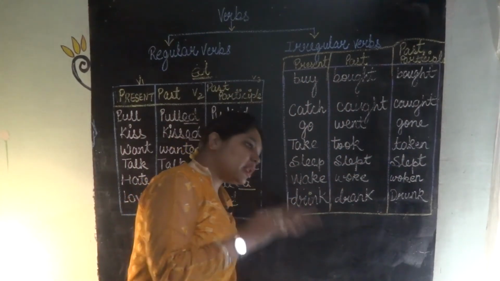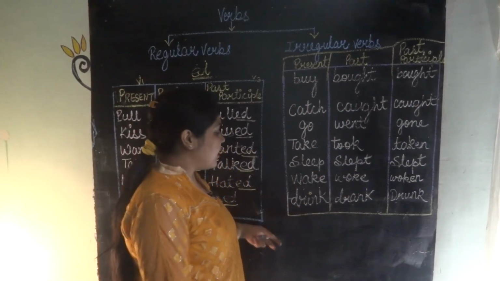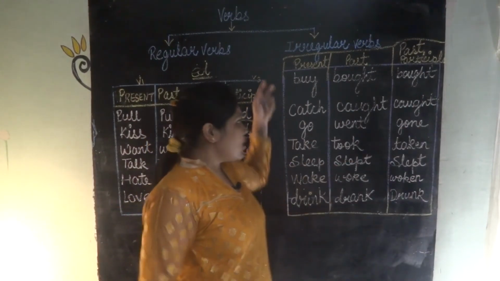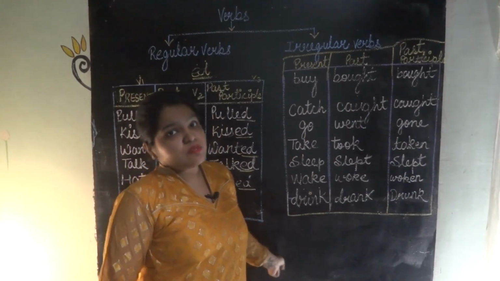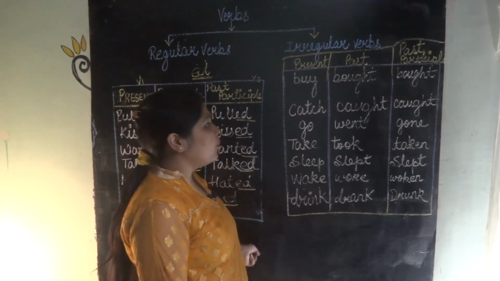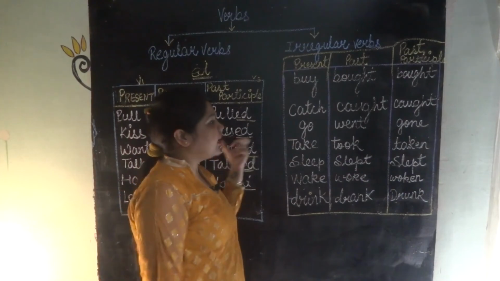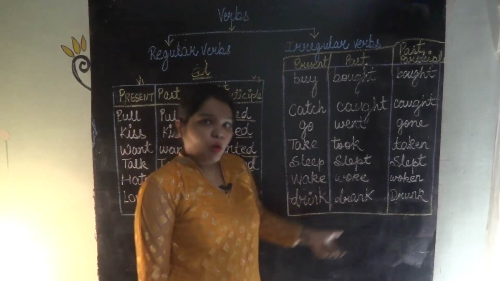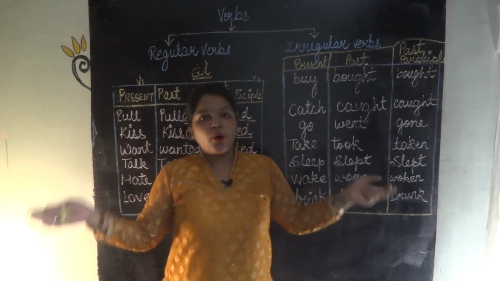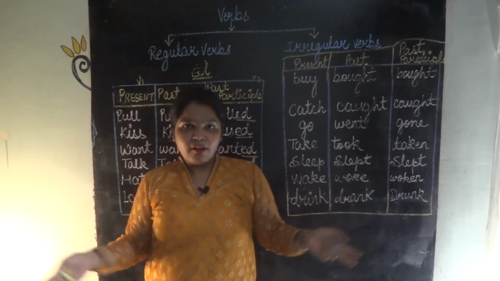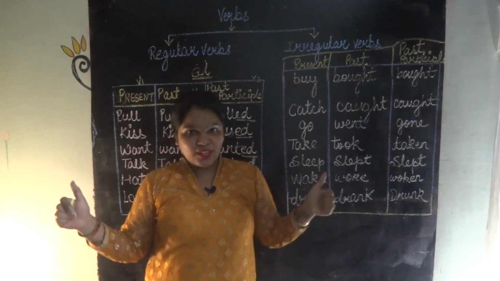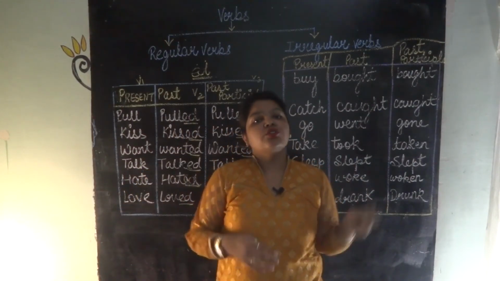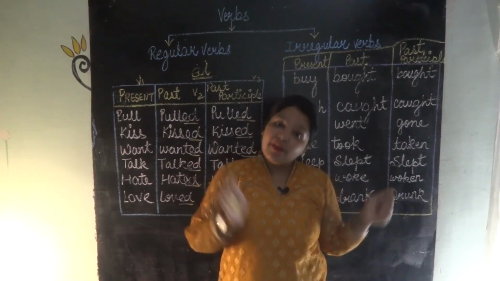There are many more words like this, but I don't have the space to write hundreds of words. So I have just written these as examples so that you may understand what type of verbs irregular and regular verbs are. Okay. So this was your verb video, we have completed the verbs successfully. You can revise these verbs. You can go through this video twice or thrice to retain everything.